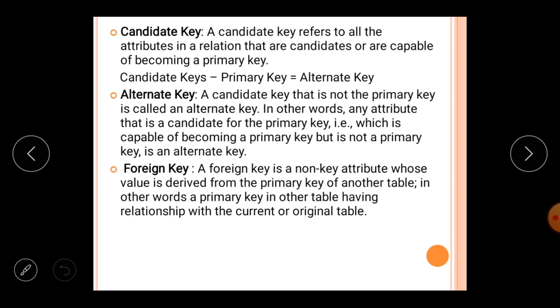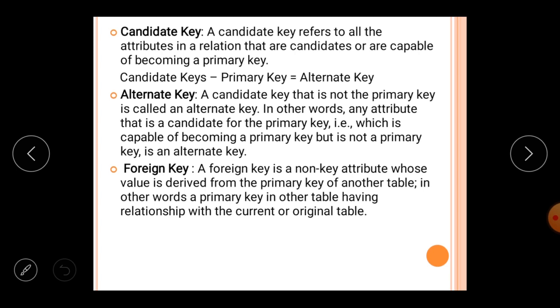Once again, all the attributes having the unique feature that can be selected as the primary key are known as candidate keys. For example, if there are 4 students and from among them you have to select any one, then all 4 students are known as the candidates. Similarly, if there is more than one field in the table that has unique characteristics or can stand for the primary key, then all these fields are known as candidate keys.